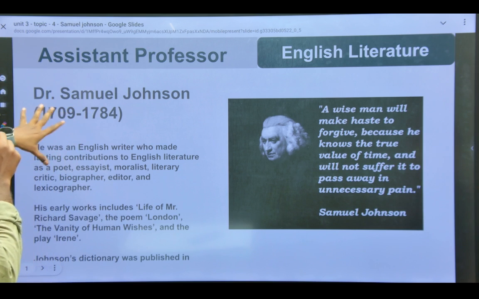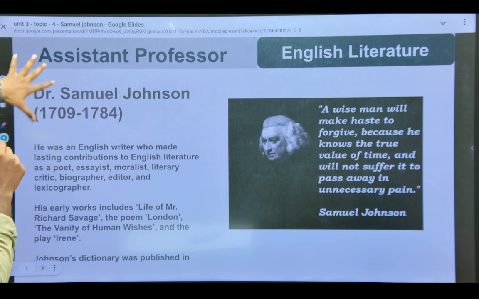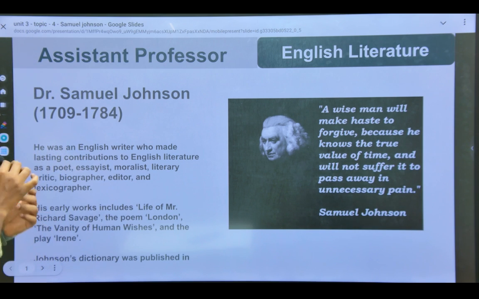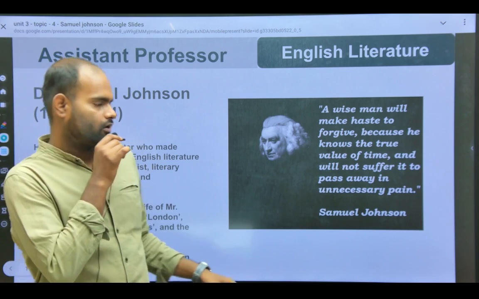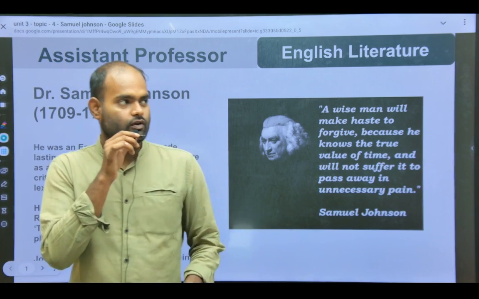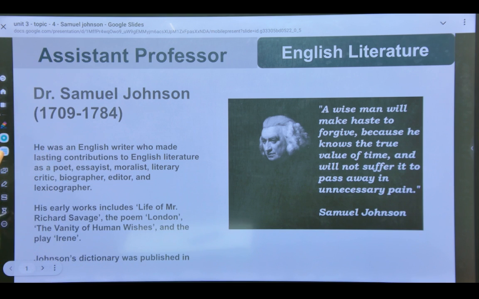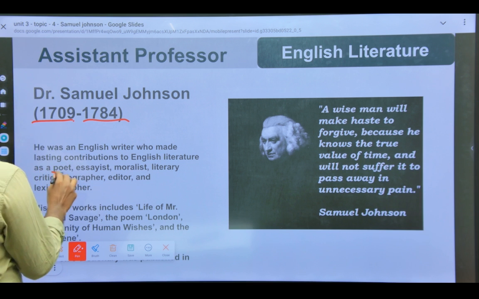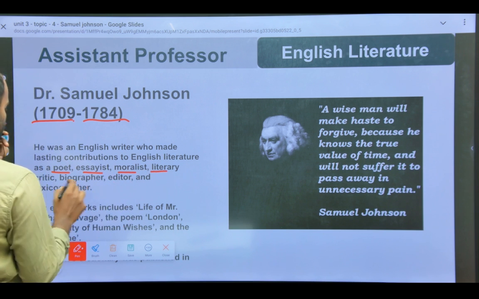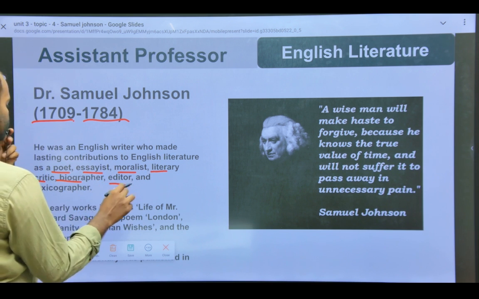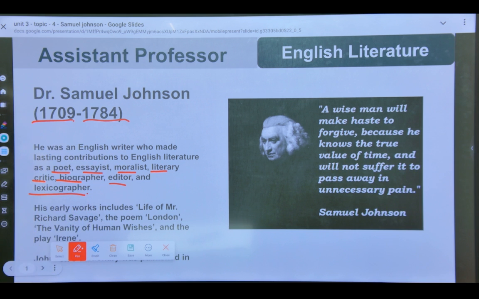Okay, now let's see. In today's session, we will cover Dr. Samuel Johnson. We have already covered some important writers from Unit 2, Unit 1, as well as Unit 3. Now, in today's session, we are going to see Dr. Samuel Johnson. He was born in 1709 and died in 1784. He is a poet, essayist, moralist, literary critic, biographer, editor, and lexicographer.